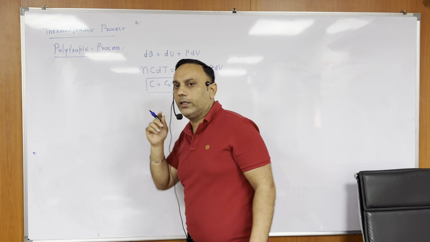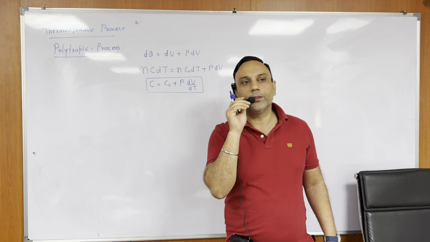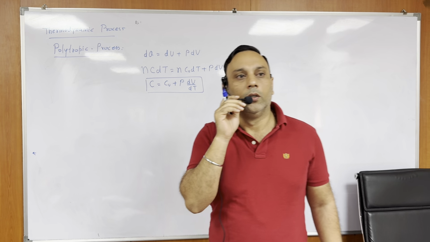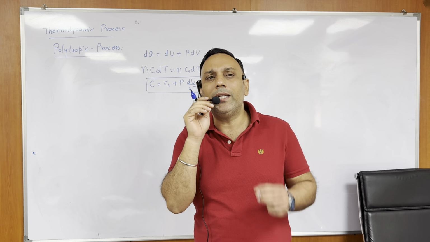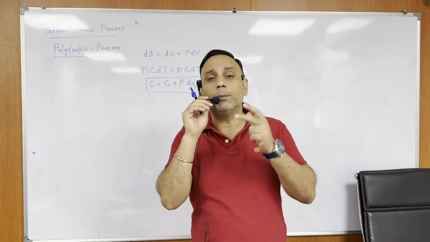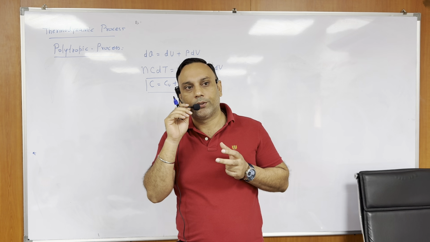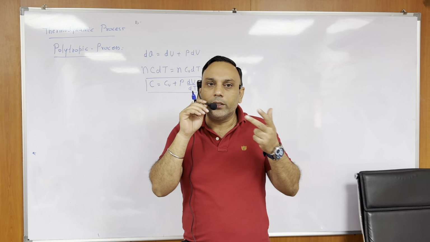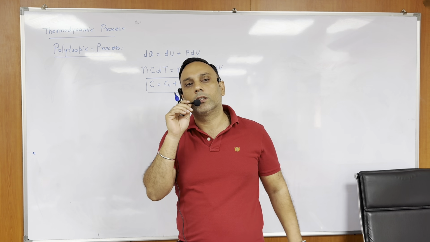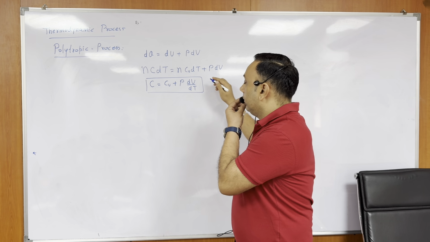So what we got here? We got an expression to find out specific heat of any kind of process, not just polytropic process. For any type of random process, if you know its equation, then you can find its specific heat by the use of this formula.